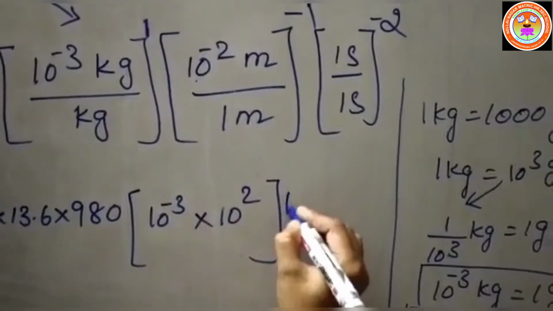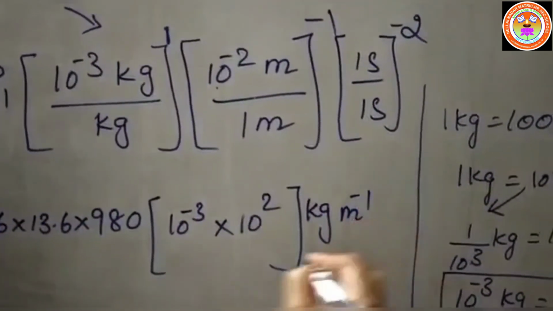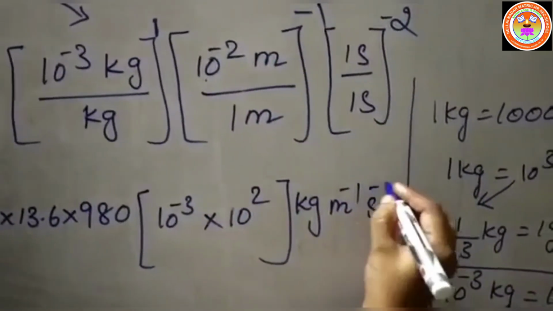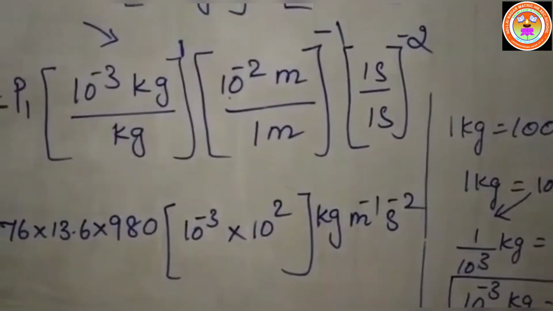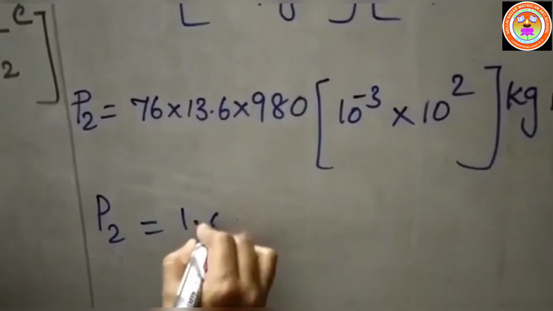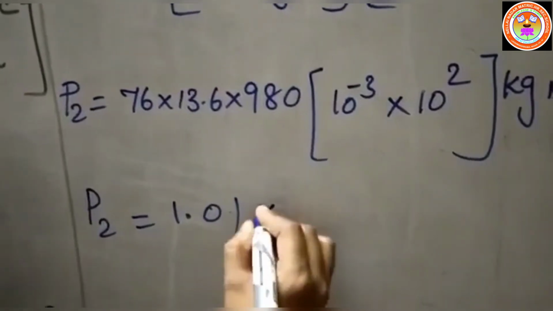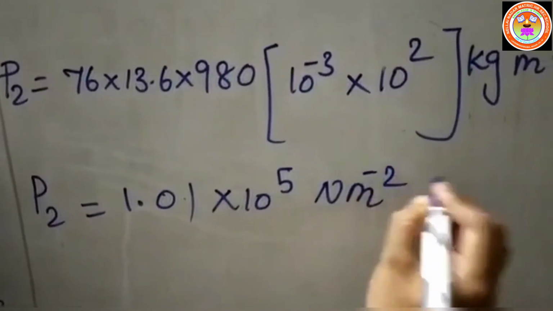So we can write the unit as kilogram power 1, meter power minus 1 and second power minus 2. It is multiplied and simplified. We will obtain the answer as P2 is equal to 1.01 into 10 power 5. The unit is taken as Newton meter power minus 2.